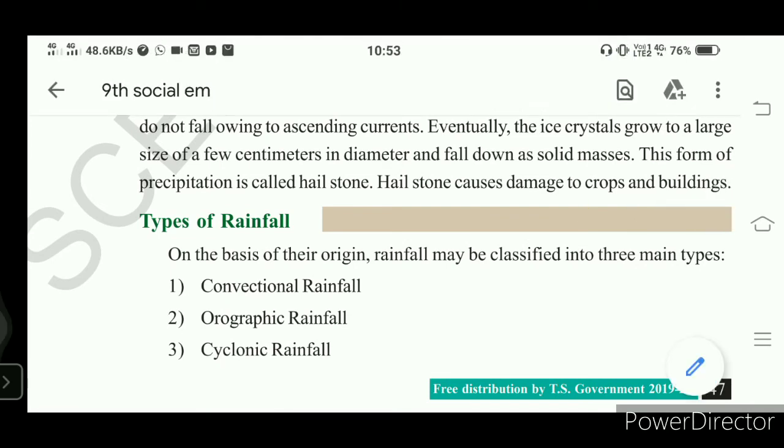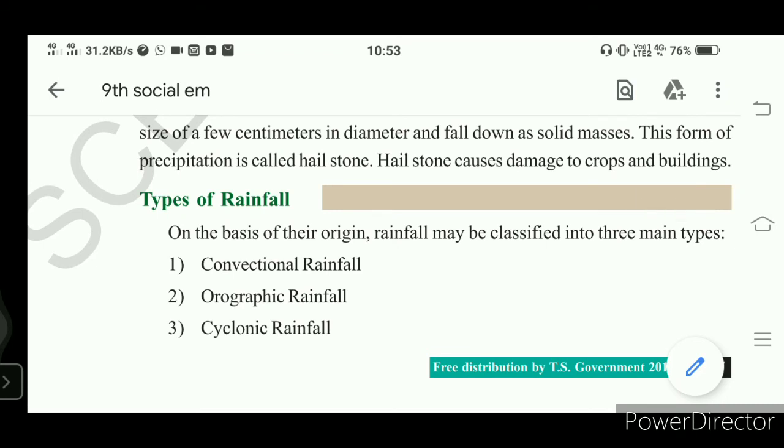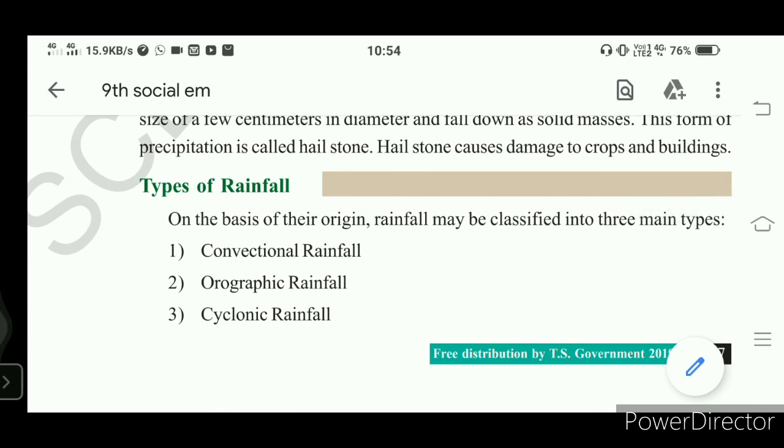So here, what is convectional rainfall? This is the type of rainfall that takes place when moist air, that means air consisting of moisture, touches the heated ground.